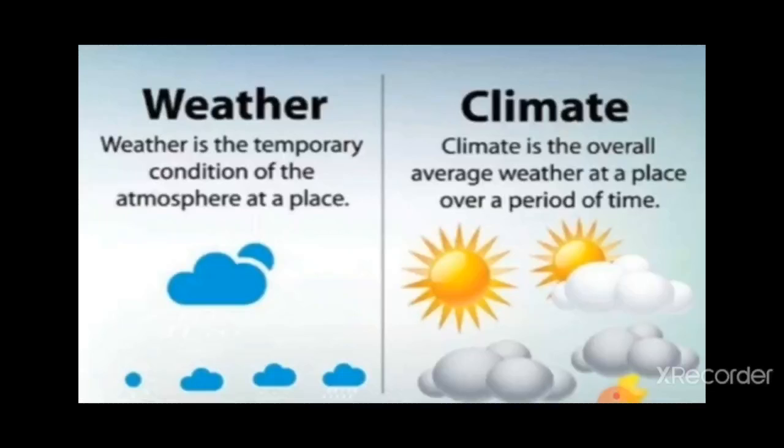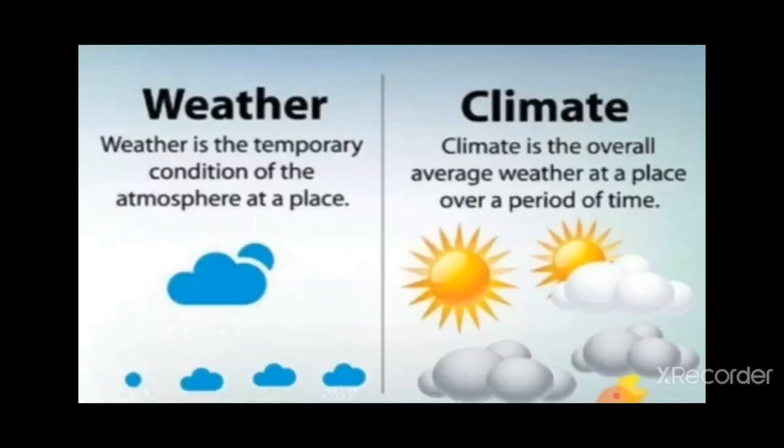Weather is a temporary condition of the atmosphere at a place. Temporary means the weather may be sunny or rainy, or warm or cold.